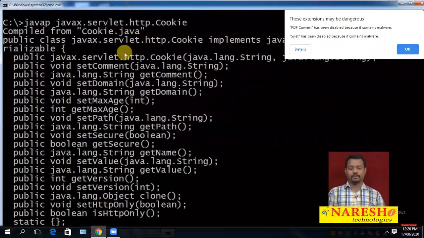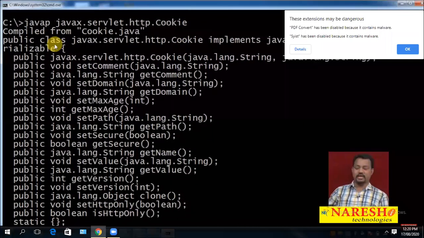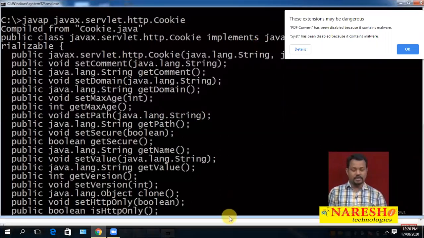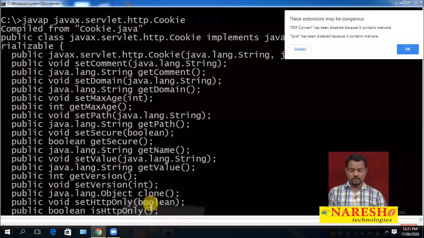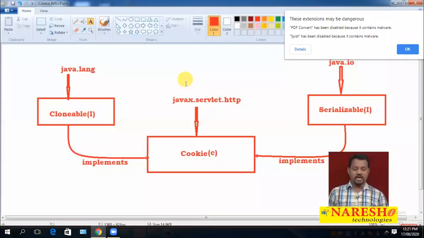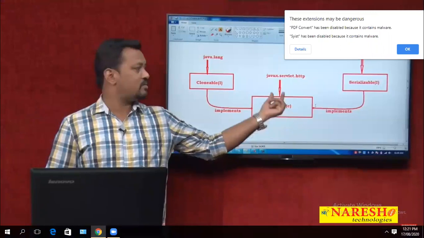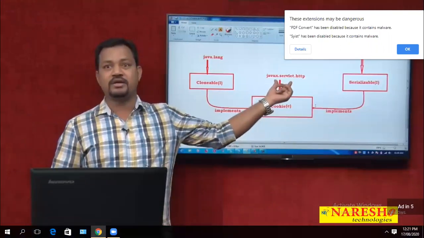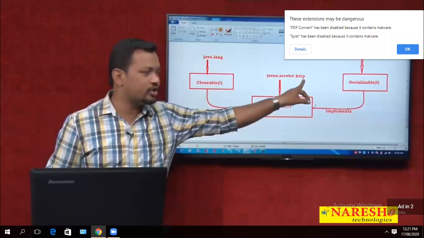If you observe this, Cookie is a class implemented from the java.lang.Cloneable interface and from java.io.Serializable. So this is the API, we can call it the Cookie API. Whenever you want to know where that cookie is available, Cookie is a class coming from the javax.servlet.http package. This is a sub package of Servlet.